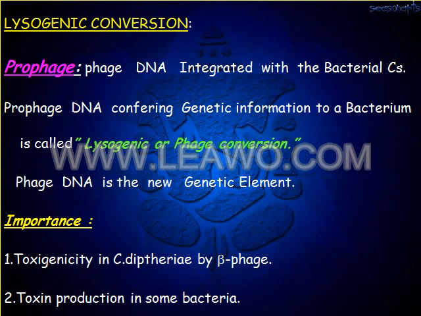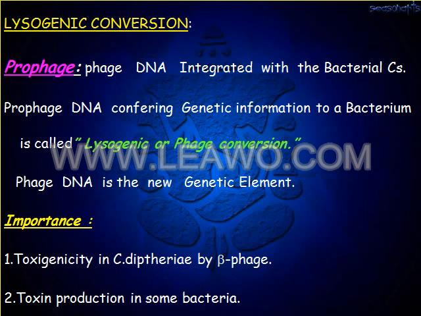This type of attachment of the bacteriophage with the bacterial chromosome is known as lysogenic or phage conversion. What happens if the phage is attached to the chromosome of the bacteria? It results in the development of a new genetic element. Once this new genetic element is developed, it gives rise to certain properties in that bacteria.